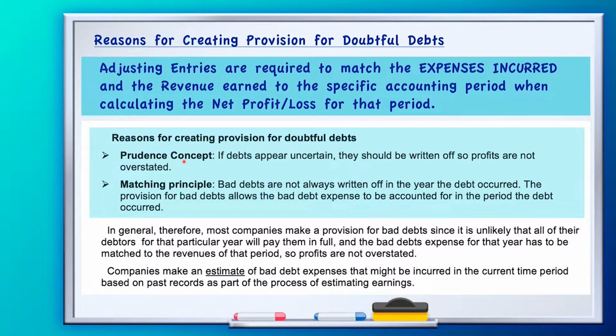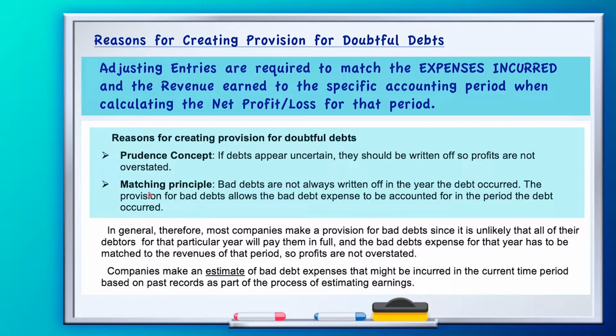So you can just write the prudence concept and you have your reference. You could put workbook page 242. So the reasons for creating the provision for doubtful debts: the rule, the prudence concept. If debts appear uncertain, they should be written off so profits are not overstated.